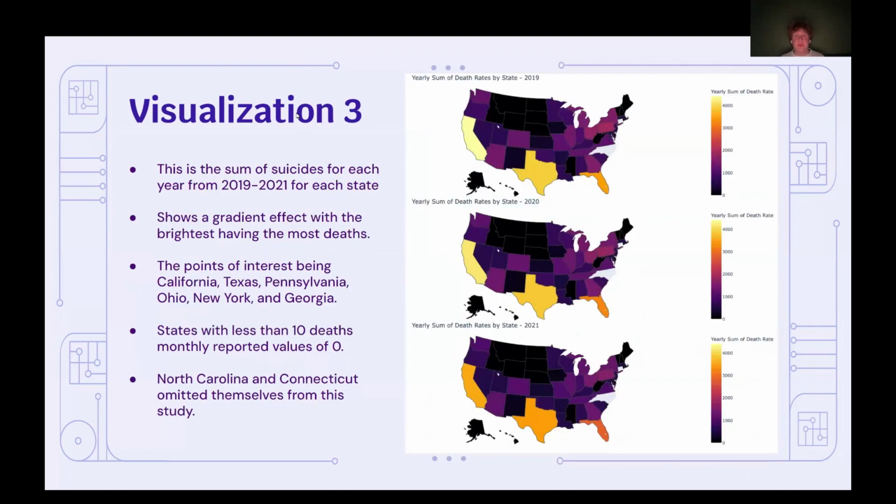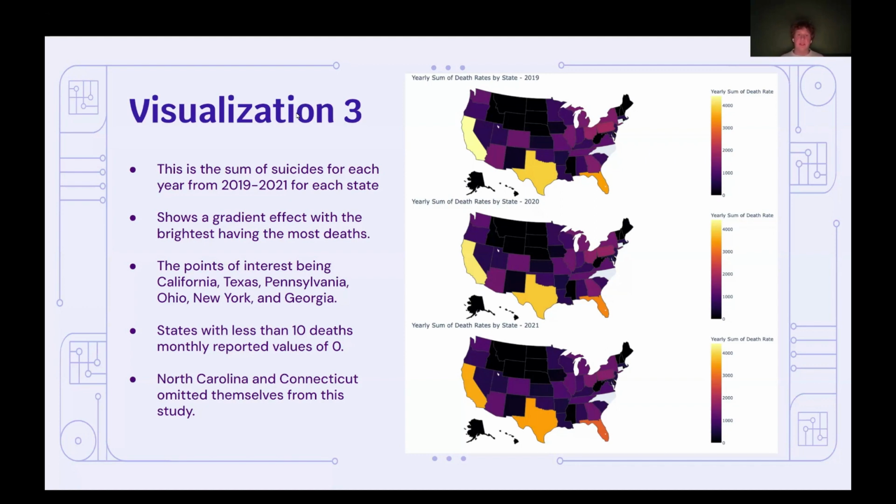And then for visualization 3, I made a choropleth graph, which is where you look at a body and then you build out from there. So I use the United States as a whole because that's where our data is obviously covering. And then I use the same gradient scale for all of them, so that way they could be comparative from 2019, 2020, and 2021. And as we can see, as the years go on, going up to 2021, there is a decrease. And what that kind of shows us is that there is a fall off after the recession has ended and that society is getting back to normal.